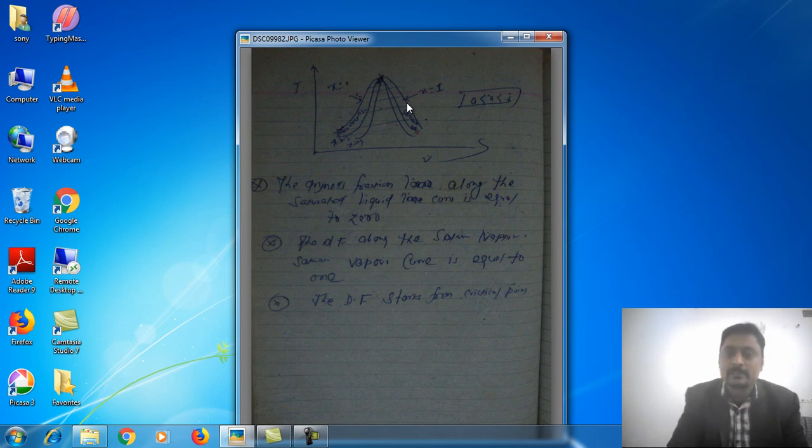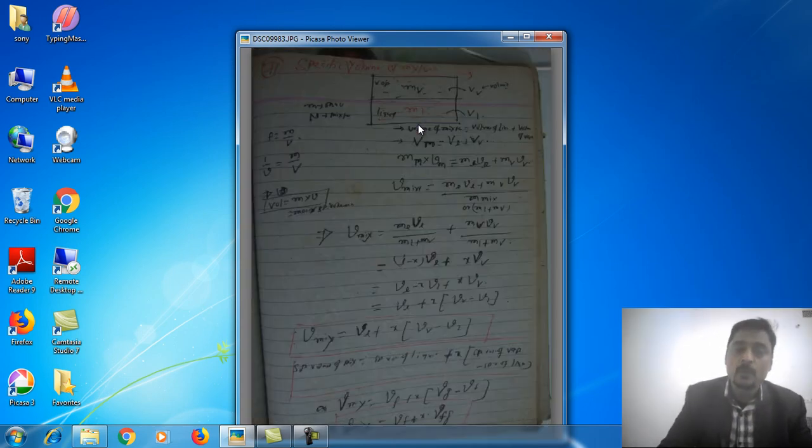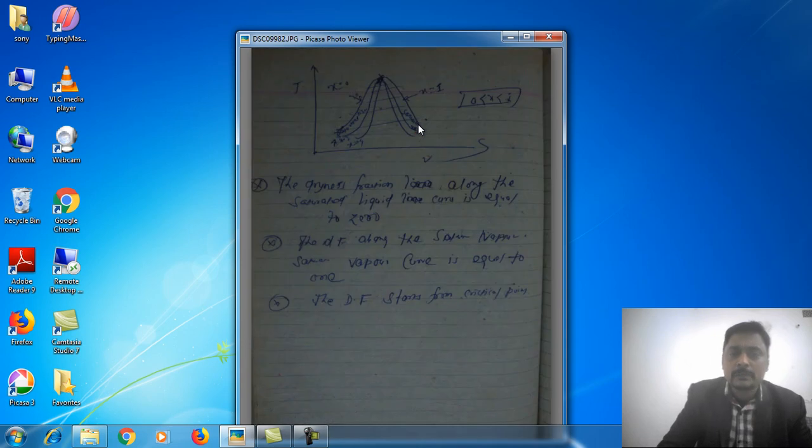So the dryness fraction starts from the critical point, because along this curve the dryness fraction is 0. This is all about the variation of dryness fraction, which varies from 0 to 1. At the saturated liquid curve the dryness fraction will be 0, and at the saturated vapor curve it will be 1. This is all about pure substances.